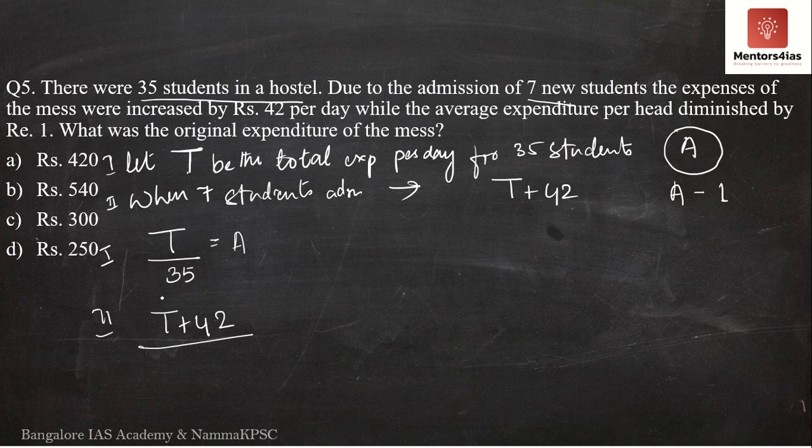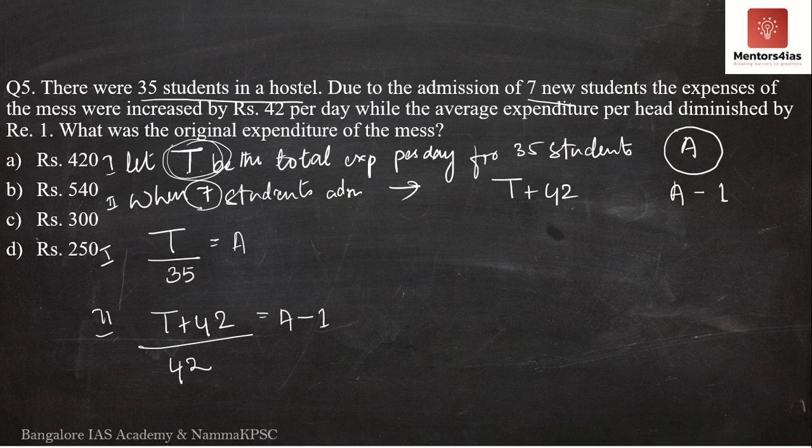Now, what is the total number of students now? It is 35 plus 7 students, because 7 new students have been admitted. So, what is the denominator over here? It is 35 plus 7, which is equal to 42. However, the average has now changed. It has been reduced to A minus 1. So what is the question now asking for? The question is asking for the original expenditure, meaning we have to find the value of T.